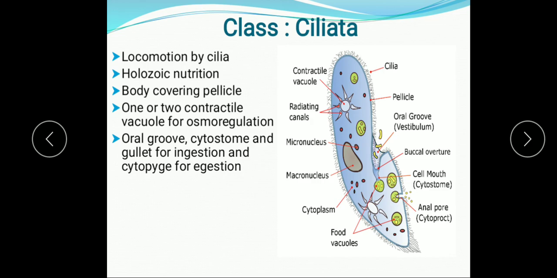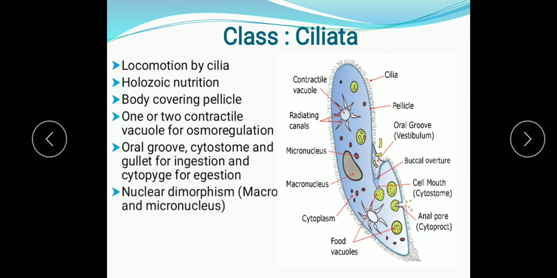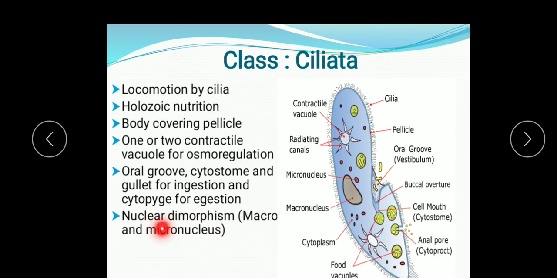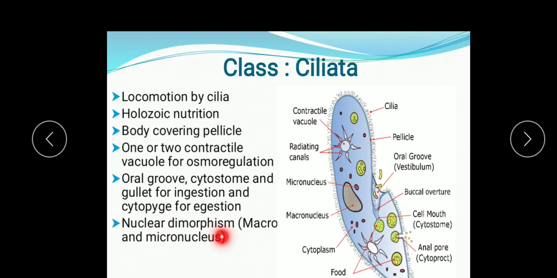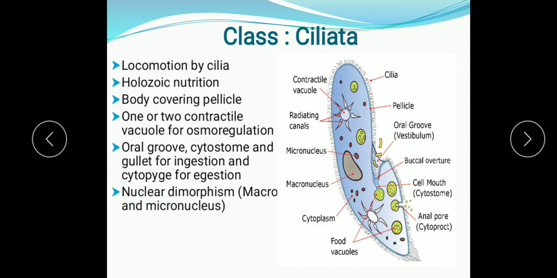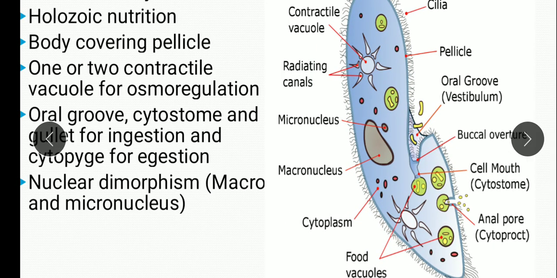Now they have 1 or 2 contractile vacuoles for osmoregulation, and nuclear dimorphism is also seen here. Nuclear dimorphism means occurrence of two types of nuclei. The larger nucleus is known as the macronucleus, and the smaller one is known as the micronucleus. What is the role of the macronucleus? You can see here, micro and macronucleus both are present in the cell.